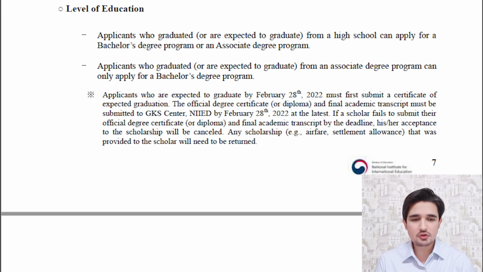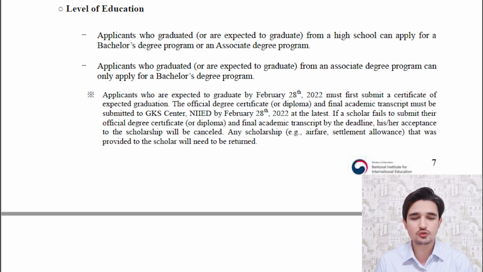So if you are applying through embassy track, so you must go to the Korean embassy in your country. For example, if you are applying from Nigeria, if you are applying from Bangladesh, if you are applying from Sri Lanka, so you have to go to the embassy of Korea in your country from Google, and from the website of embassy you can find all details. On some embassies forms are not uploaded yet, so you have to wait for 1 or 2 days, or you can find the phone number of embassy and you can call them that what is the deadline of your embassy track for this year.